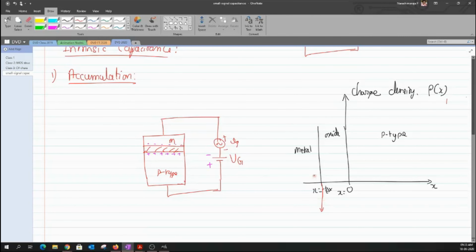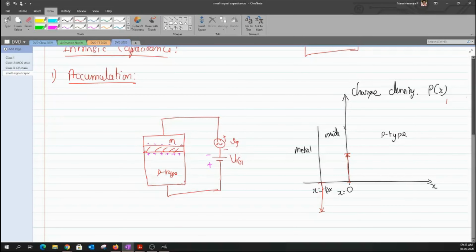Clear? Now, on the other hand, over the interface between the oxide and the p-type, I have positive charges. The amount of positive charges has to reflect the amount of charges that I have towards the metal-oxide interface. So whatever height I have marked here, the same height would be reflected on this axis, because the magnitude of both these charges has to be equal. Clear? Now, to this, I'm going to apply a small positive voltage.